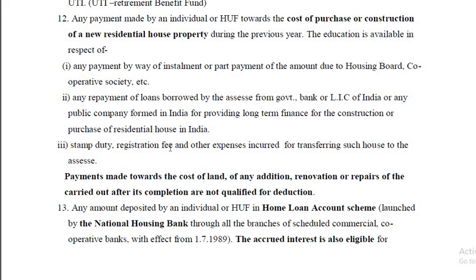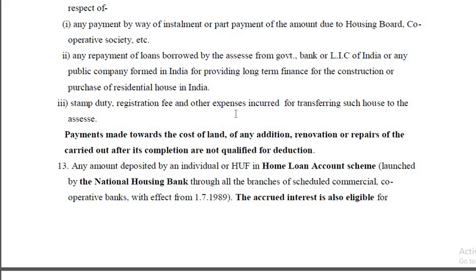Even stamp duty, registration fee and other expenses incurred for transferring such house to the assessee, that's also available for deduction under 80C. So in total, it is the principal amount only for the construction and purchase of the house. Amount might be borrowed from the housing board or cooperative society, or from government, or from bank or LIC of India, or from public company which is formed in India for providing long-term finance for construction or purchase of residential house in India. And then stamp duty, registration fee, other expenses incurred for transferring such house to the assessee.